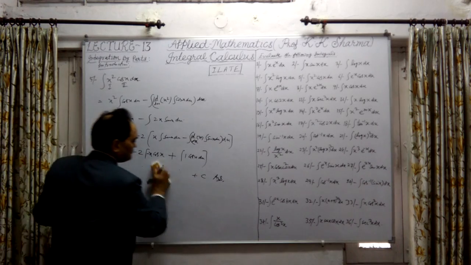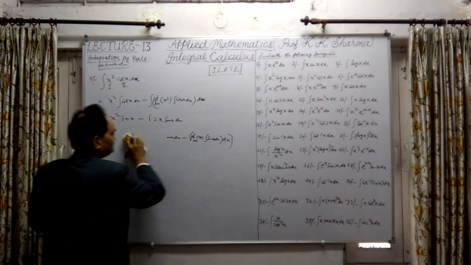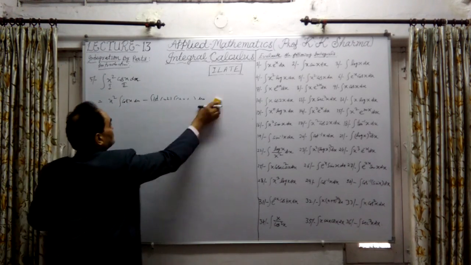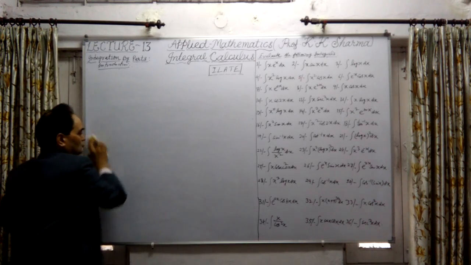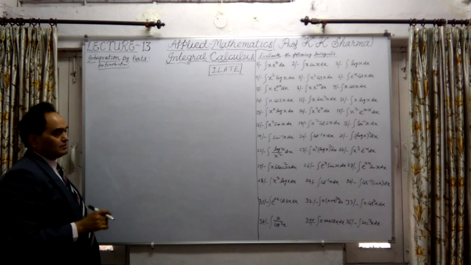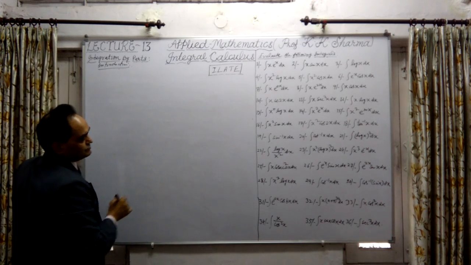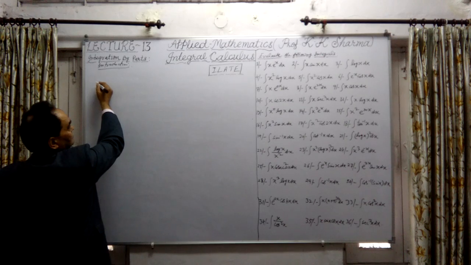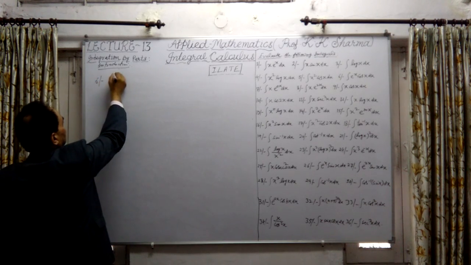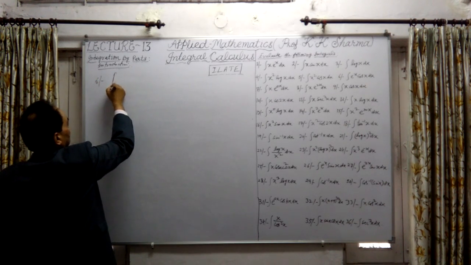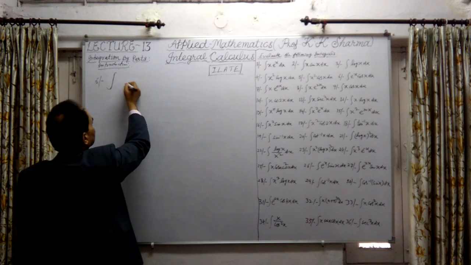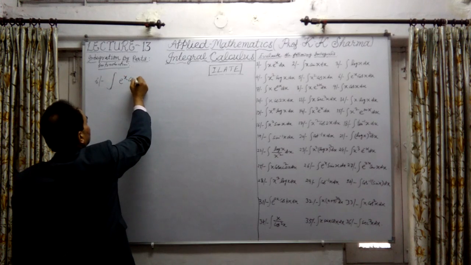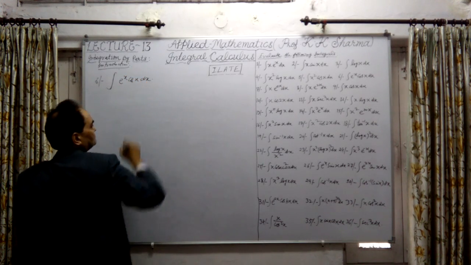So let's talk about the next question, the 6th one. Question number 6, what does it say? We are applying the by parts method here. We are using the by parts method to solve these questions. Now question number 6: the integration of Ex into cos x. This is a repetition type of question.